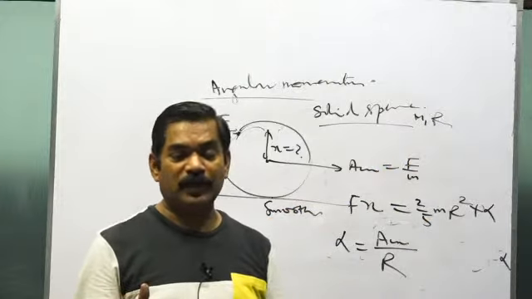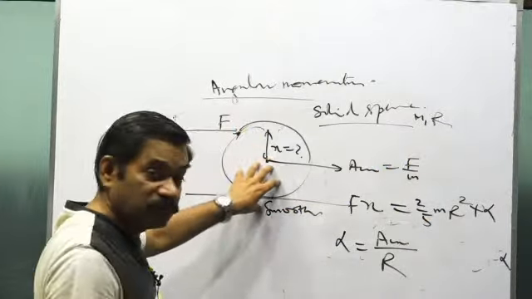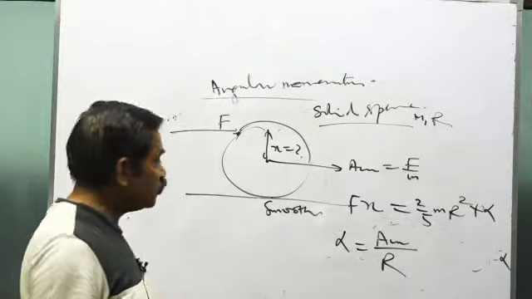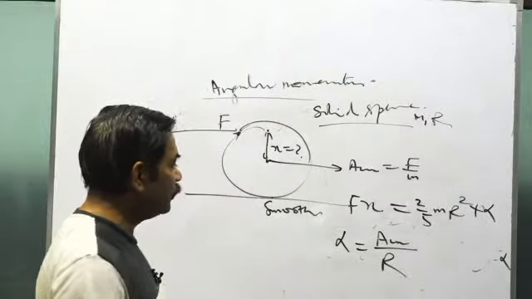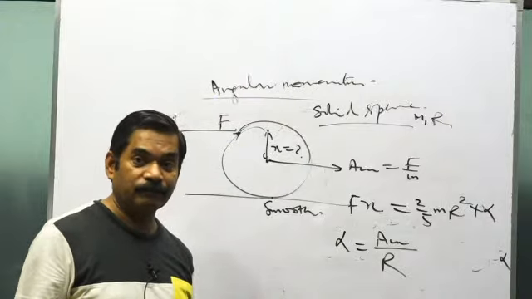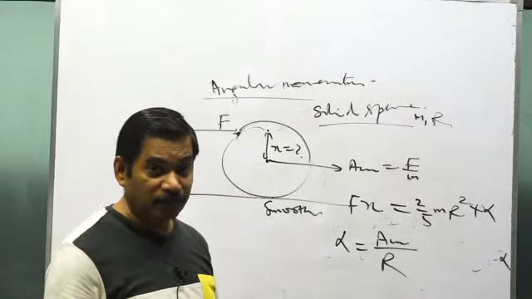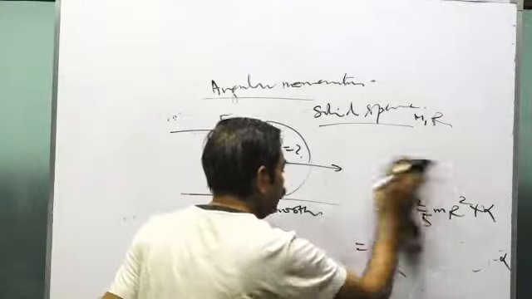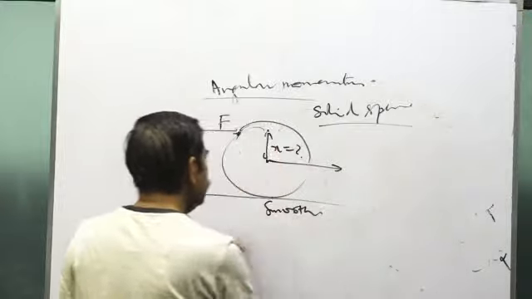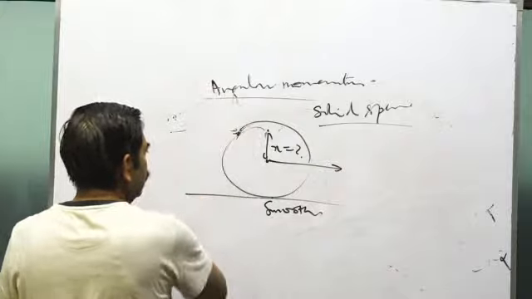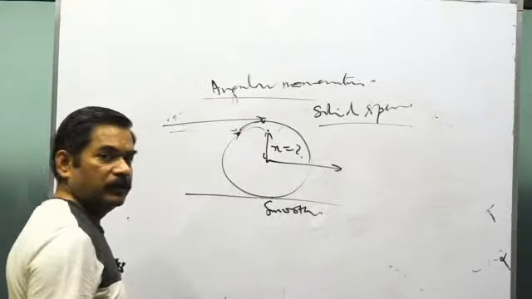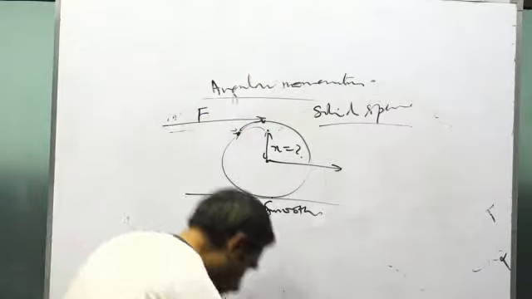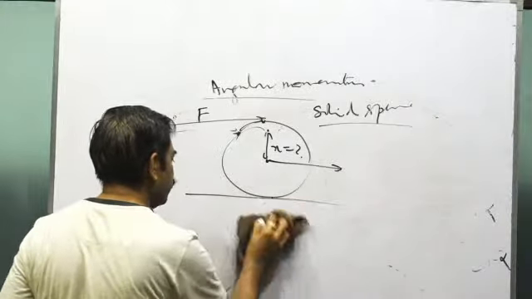So this kind of question arises when there is no friction and the body is lying on a smooth floor. Still, by applying a force at a suitable point, they can ask you to calculate the distance of that point of application of the force so that the motion is pure rolling from the beginning. Is that clear? Now see, in such cases the surface could be rough also. And what could be the question in that case? Suppose they say there is a solid sphere, they apply a force F at the topmost point, the surface is rough, and the coefficient of friction is mu.